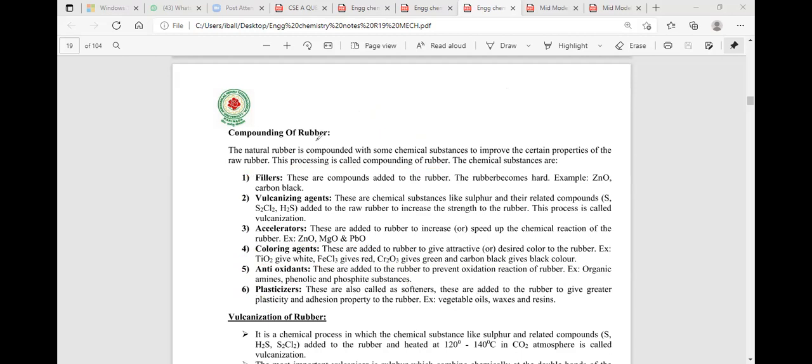You see here, compounding is a method where the low property of rubber can be converted to give the high property of rubber. Number one is known to be a filler. Number two is the vulcanizing agent. Number three is the accelerators. Number four is the coloring agent. Number five is the antioxidant. And number six is the plasticizers.